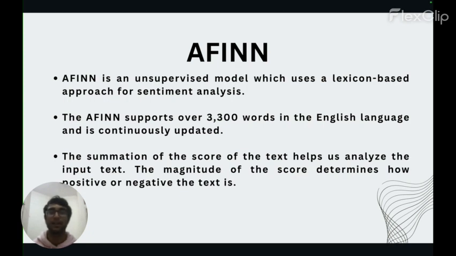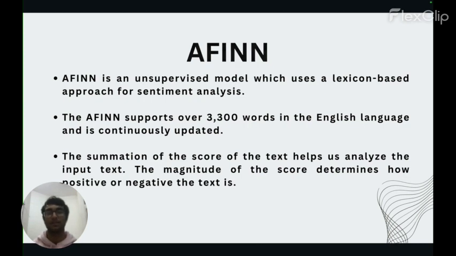Now, this aggregated weight sum is used for sentiment analysis. We keep some threshold. If the score is above the threshold, that means it is a positive sentiment. If it is below the threshold, it is a negative sentiment. If it is equal, it can be considered as neutral too. Afinn supports more than 3,300 words in the English language, and it is continuously updating them. It also has multi-language support.